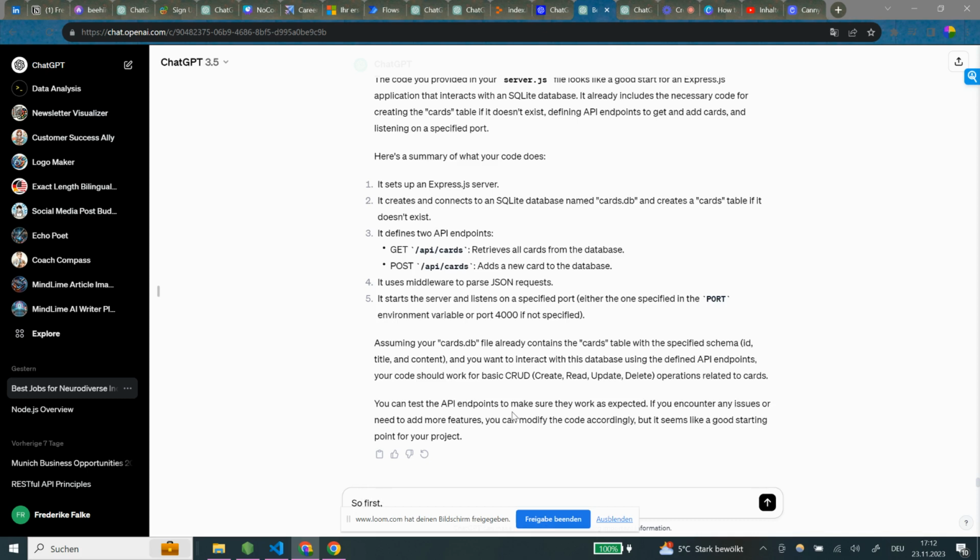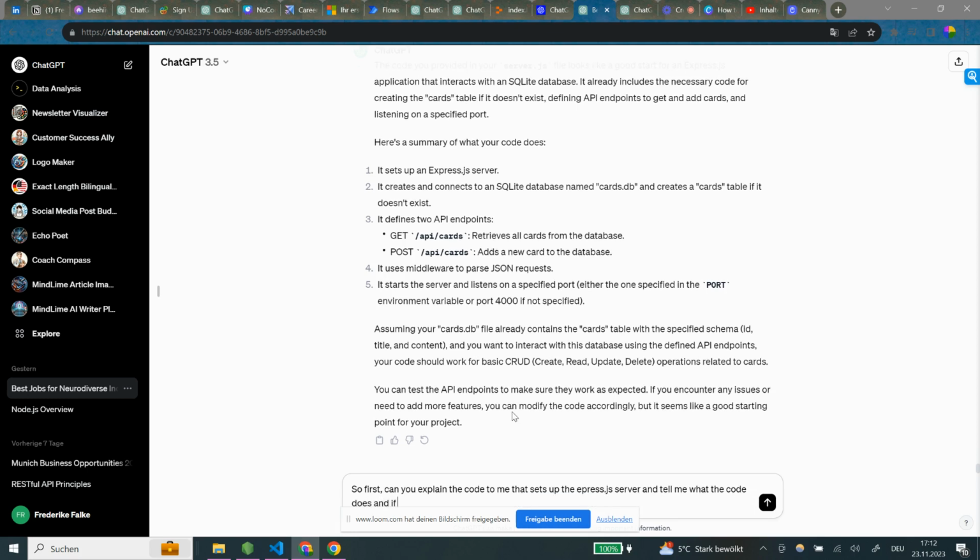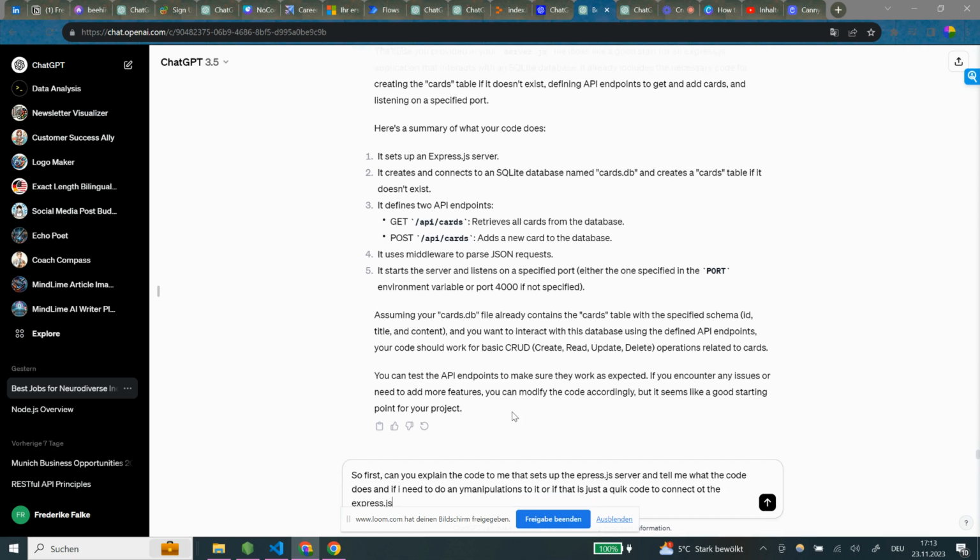So first, can you explain the code to me that sets up the Express.js server and tell me what the code does and if I need to do any manipulations to it, or if that is just a quick code to connect to the Express.js.